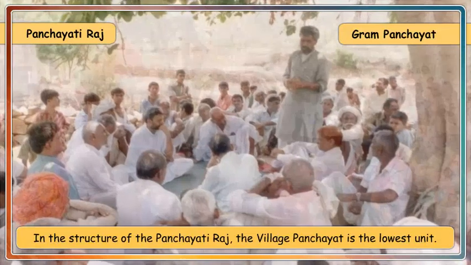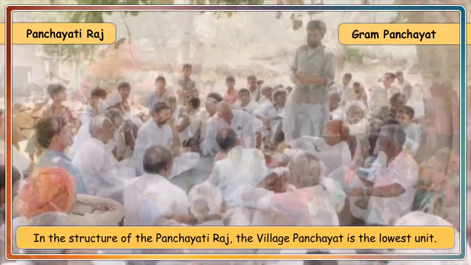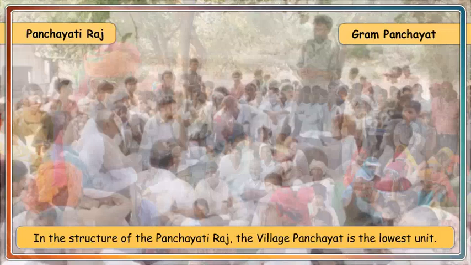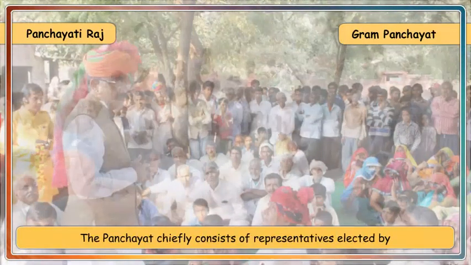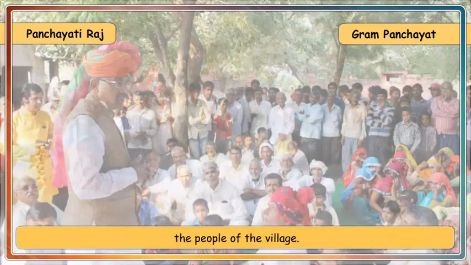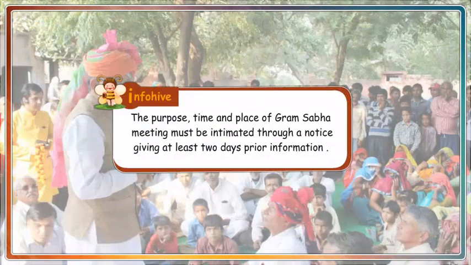Gram Panchayat. In the structure of Panchayati Raj, the Gram Panchayat or the village panchayat is the lowest unit. The panchayat chiefly consists of representatives elected by the people of the village. Info Hive. The purpose, time and place of Gram Sabha meeting must be intimated through a notice, giving at least 2 days prior information.